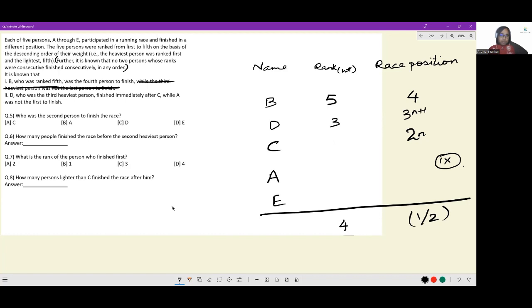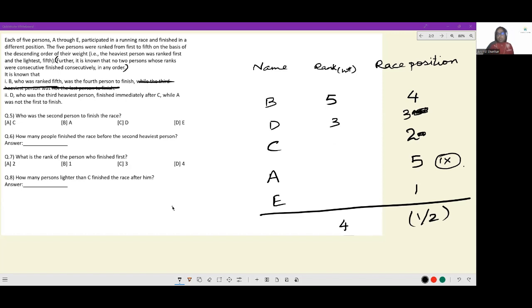Because if this is 1, person with rank 4 would have to be C. C and D are consecutively ranked and they are finishing consecutively in the race. That is not possible. Then 2, 3 possible. 3, 4 not possible because 4 is already allocated to B. And 4, 5 not possible because 4 is already allocated to B. So the only case possible is D has a race position of 3 and C has a race position of 2. Now we know A did not have a race position of 1. So E has to have a race position of 1 and A has to have a race position of 5. The spots where they are finishing in the race are uniquely known to us.